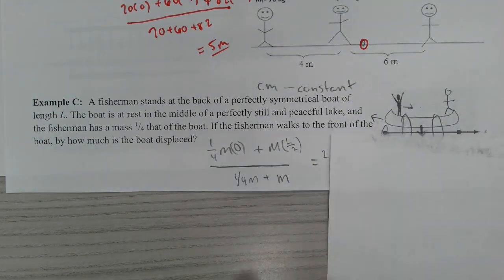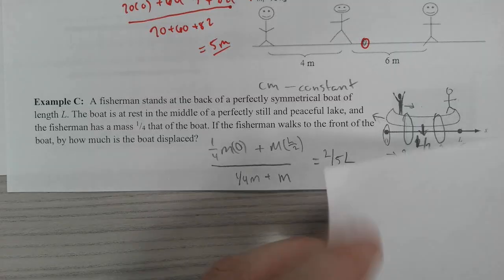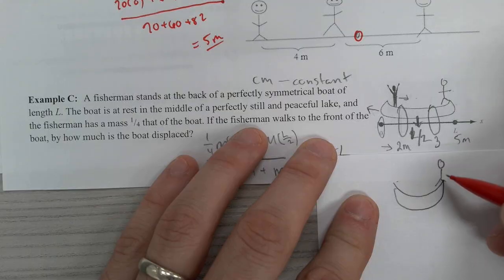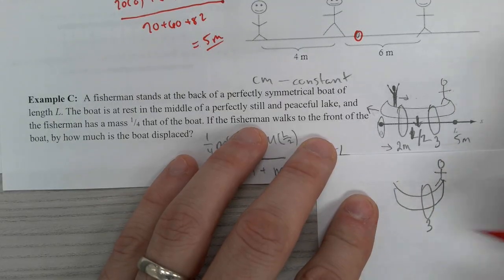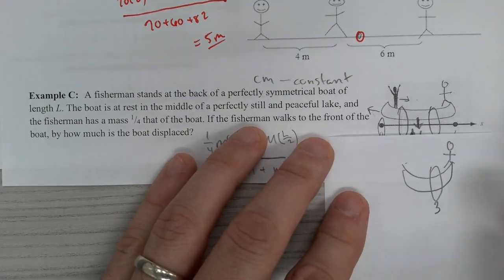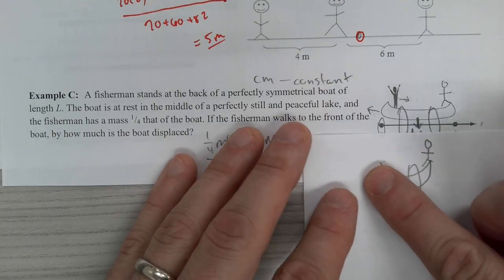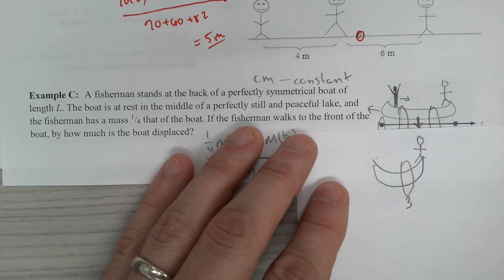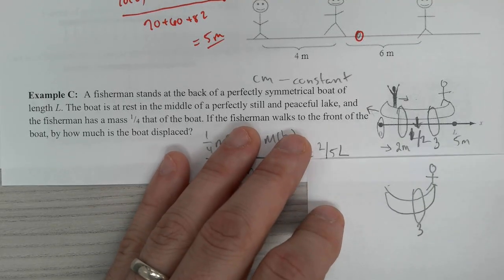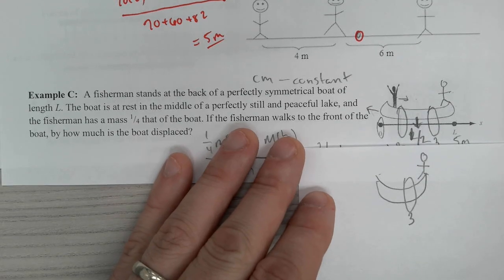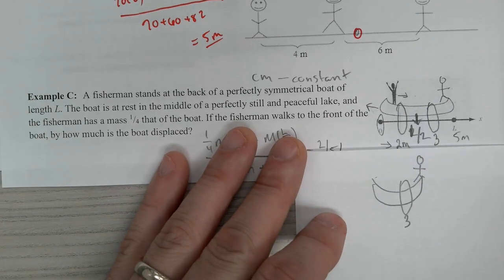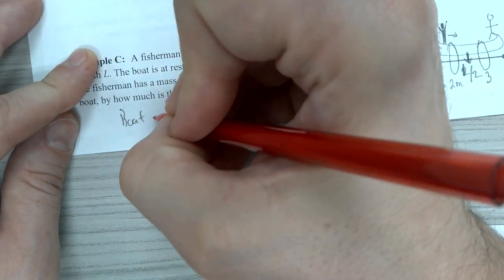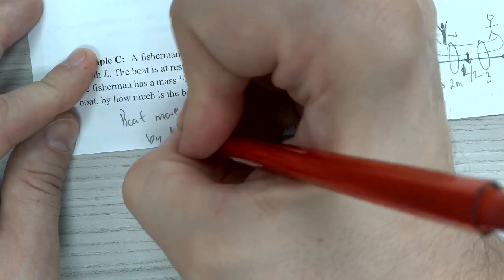So I'm going to redraw the boat carefully. It's very difficult drawing. We got boat. We got human. We got the center of mass, which was really at the 3-meter spot. And we need this 3 meters to align with the original 2, which by doing so, you can tell that the boat has to move to the left. Well, how much would it have to move to the left by if we're going from 3 to 2? It would have to move to the left by 1 meter, okay? So the boat has to move by 1 meter.